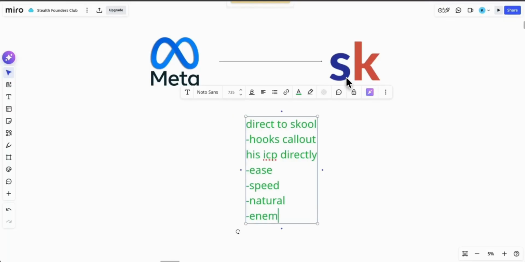Another thing he's doing is giving people an enemy, and the enemy in his case is the marketing programs that don't allow you to meet the founder and that are charging you $2,000 to $5,000. So expensive communities where you can't get access to the person that owns the community or program.